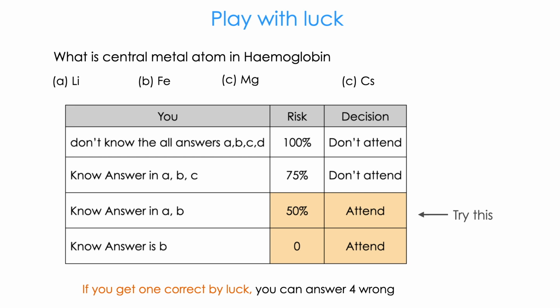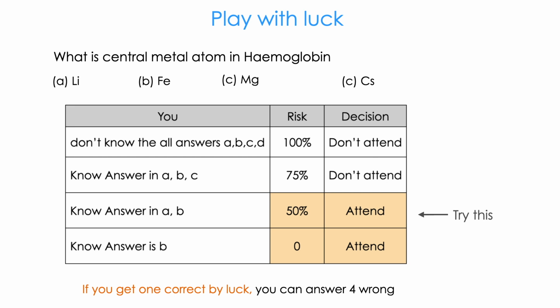Let's pretend we don't know the answer. Let's do some risk analysis here mathematically. Based on the risk, you will decide whether you should attend or not. The first situation is you don't know any answer among A, B, C, D. Definitely you don't attend, because it is very blind and stupid.